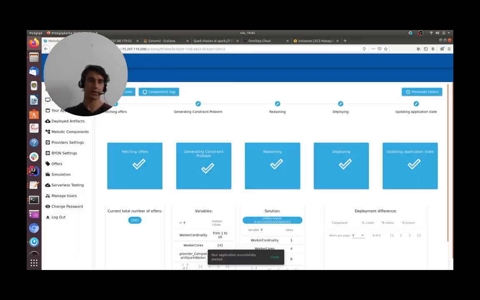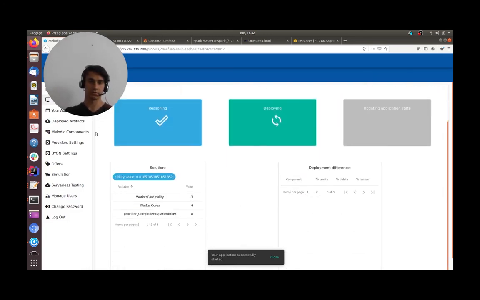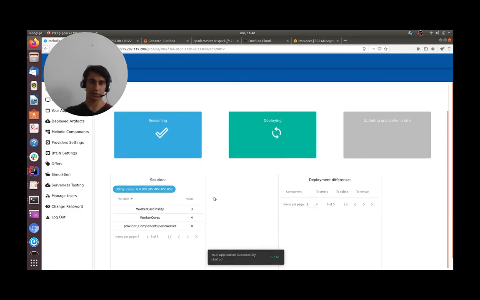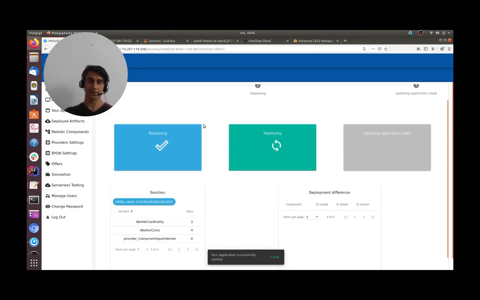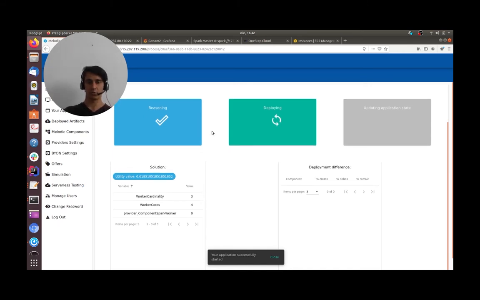We would then go back and see if it started reconfiguration. As you can see, it has already started. Those steps are exactly the same as they were during the first deployment. First is reasoning, creating the constraint problem that was created earlier. It is the same, but we have much more data. Now we also have information about those metrics gathered. So based on them, we have to work with new reasoning to find a new optimal solution.